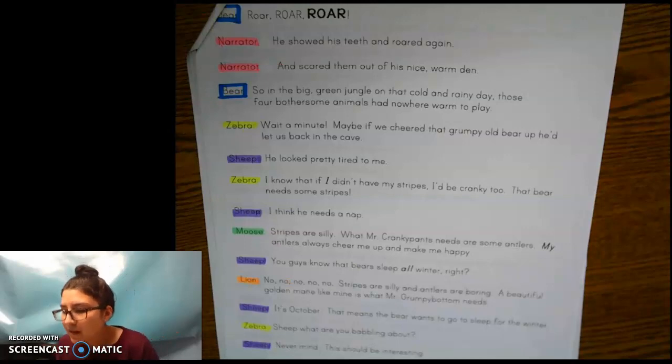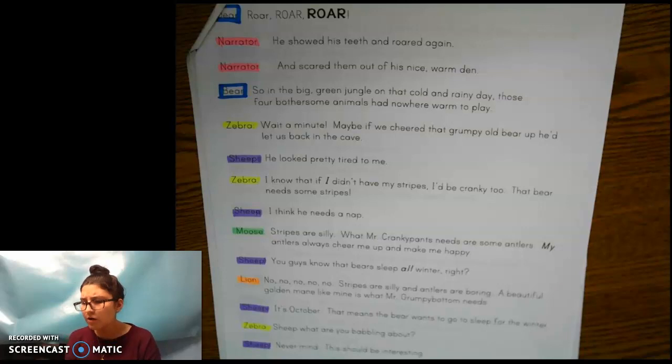Let's keep going. Zebra. I know that if I didn't have my stripes, I'd be cranky too. That bear needs some stripes. Sheep. I think he needs a nap. Moose. Stripes are silly. What Mr. Cranky Pants needs are some antlers. My antlers always cheer me up and make me happy. Sheep. You guys know that bears sleep all winter, right? Lion. No, no, no, no, no. Stripes are silly and antlers are boring. A beautiful golden mane like mine is what Mr. Grumpy Bottom needs. Sheep.